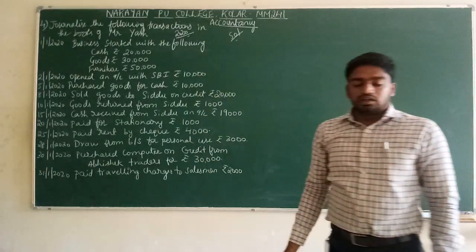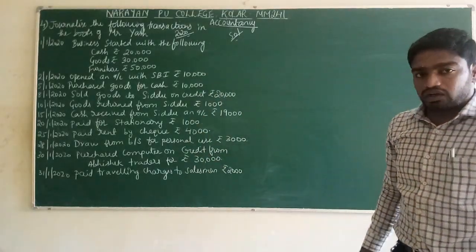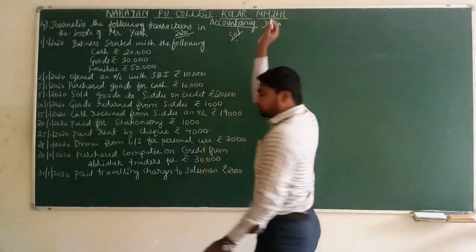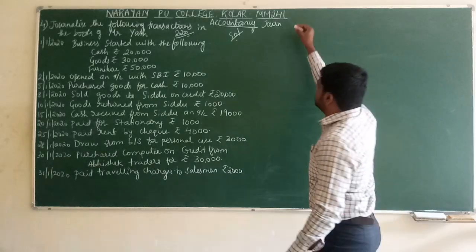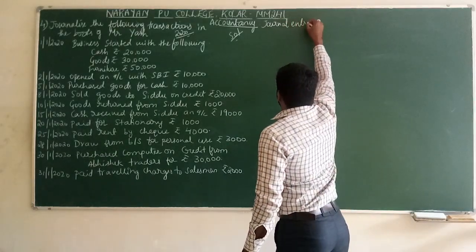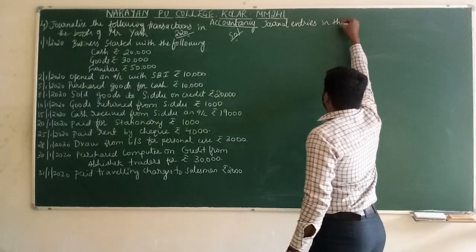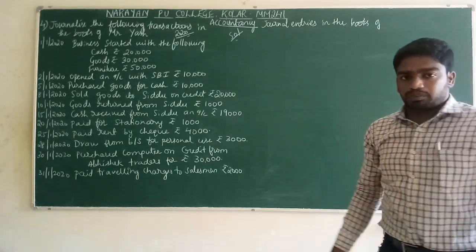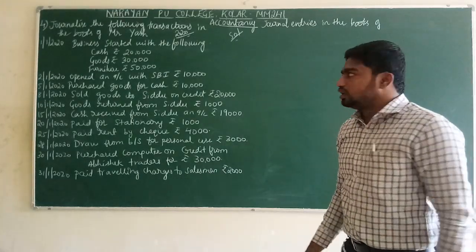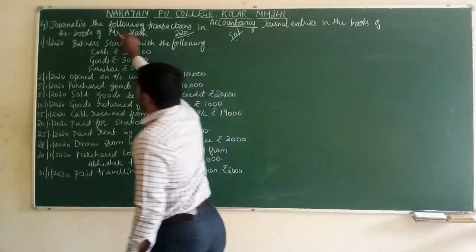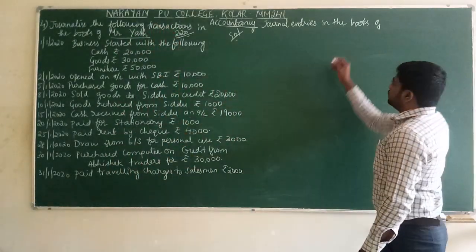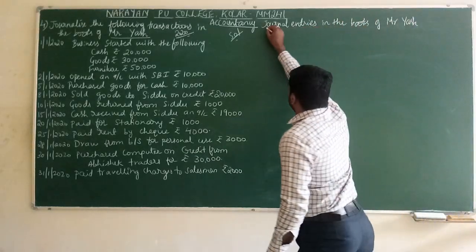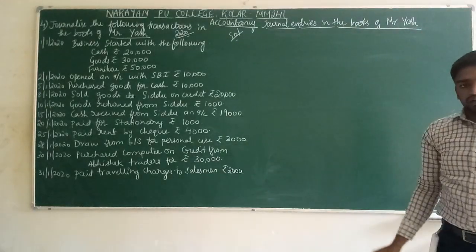Once you start the solution, what heading do we have to write? The heading is journal entries, because we have to pass the journal entries. Let us write the heading: journal entries in the books of who? The owner of the business, the proprietor, whose name is given in the question. Write down journal entries in the books of Mr. Yash. This is the heading you have to write for each and every question.